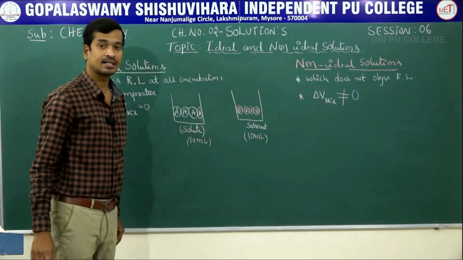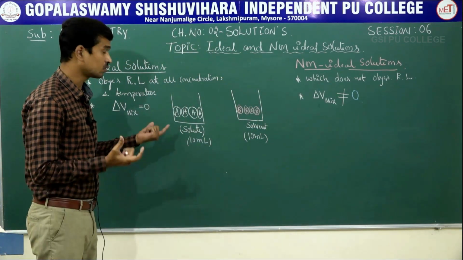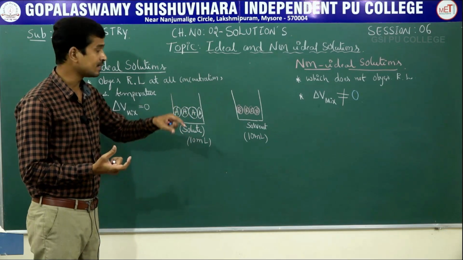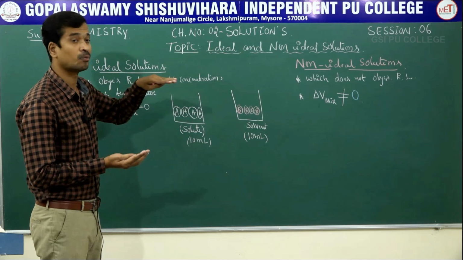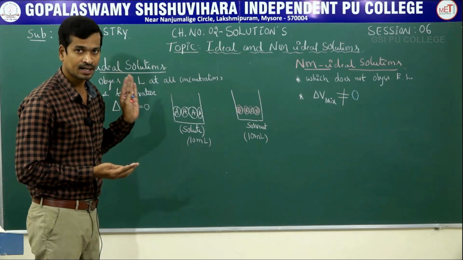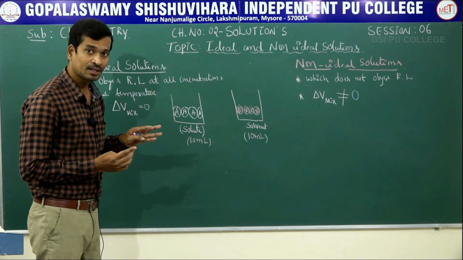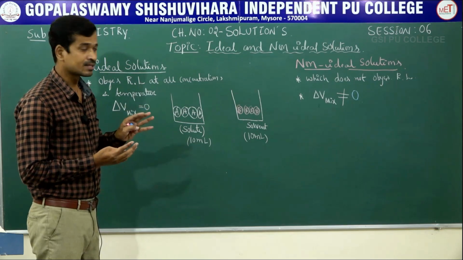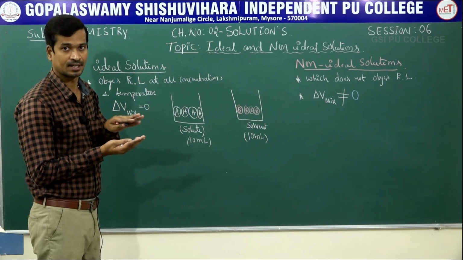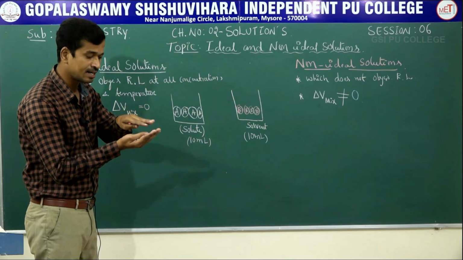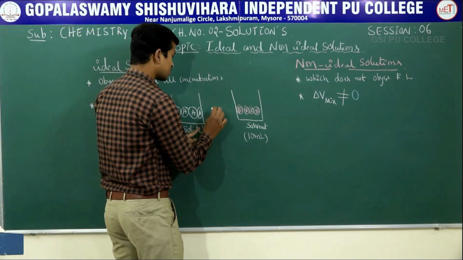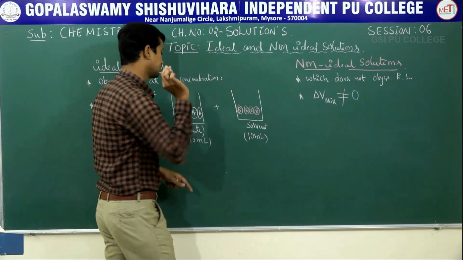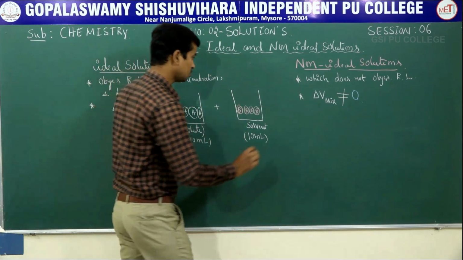What are the conditions? For Raoult's law, both solute and solvent are volatile, meaning there is a tendency to go to the vapor state. Volatile means there is a certain vapor pressure, the tendency to reach the vapor state. Suppose you mix solvent plus solute. What do you get? Solution.